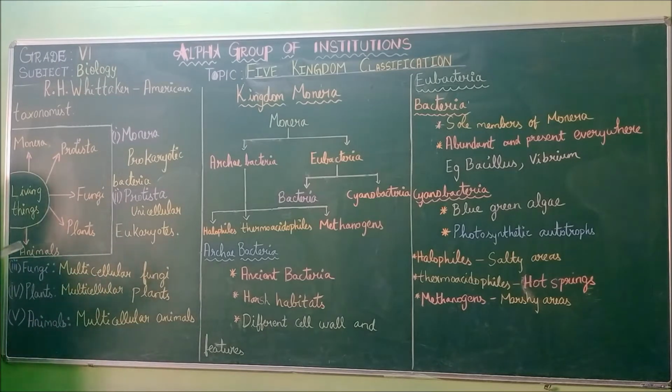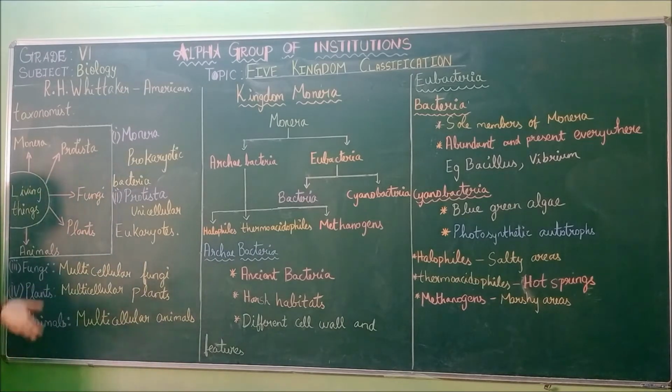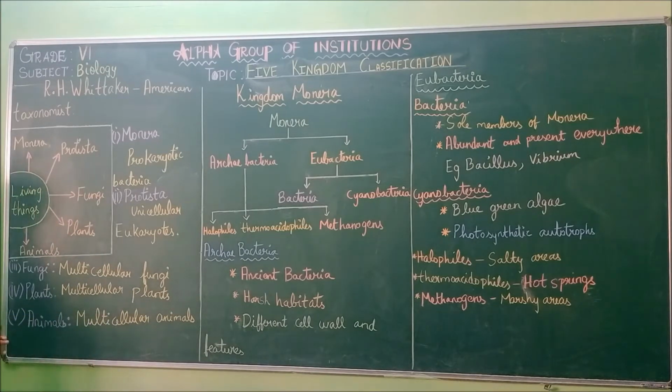Next is plants. All the plants that we see around, that grow in forests, the mountains and all, will be under plants. So they are multicellular plants. Multicellular means the huge plants, all those will be put under the plants. And animals means all the animals. The multicellular animals will be put under the animals group.